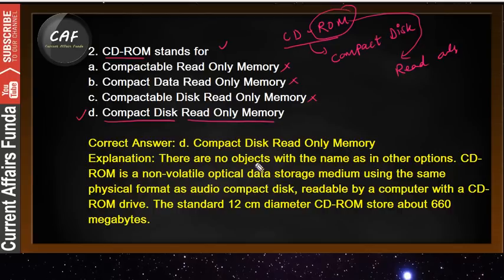So guys, there are no objects with the names in the other options, and CD-ROM is a non-volatile optical data storage medium using the same physical format as the audio compact disc, readable by a computer with a CD-ROM drive. The standard 12 cm diameter CD-ROM stores about 660 megabytes, that is MB.